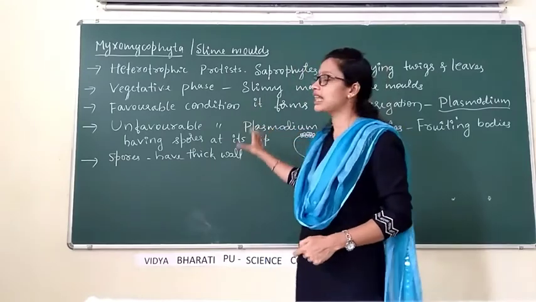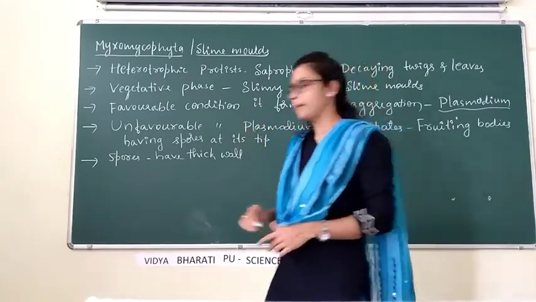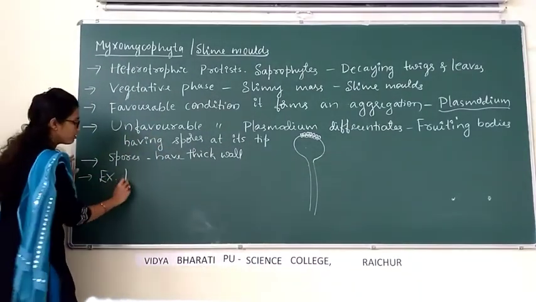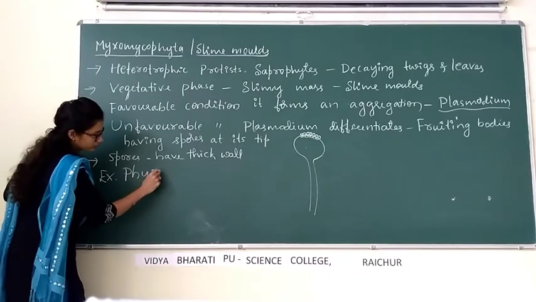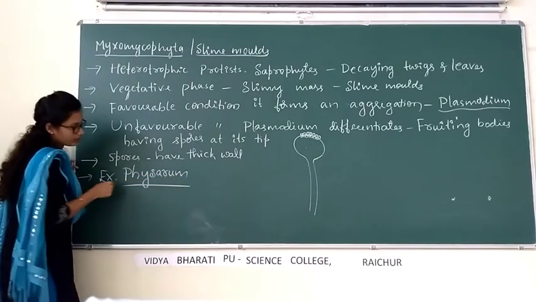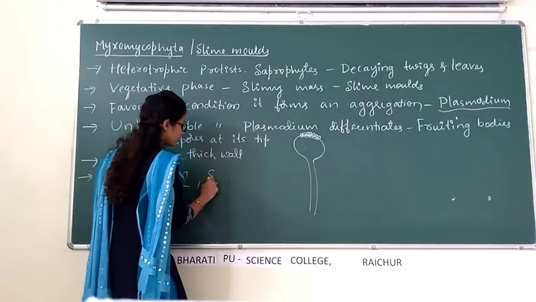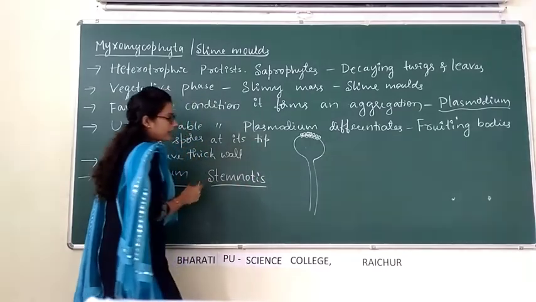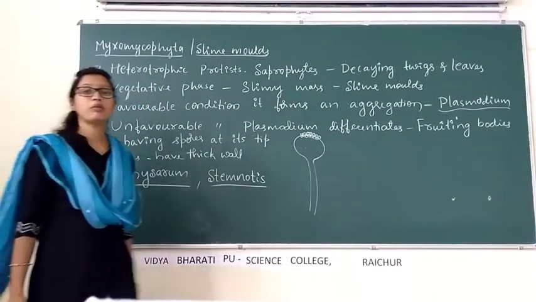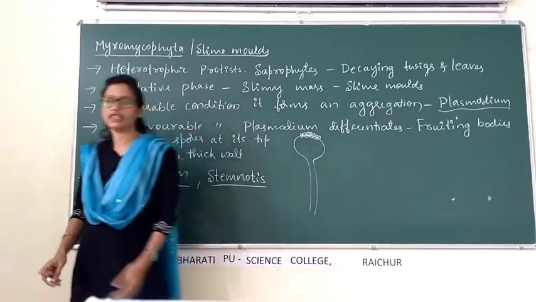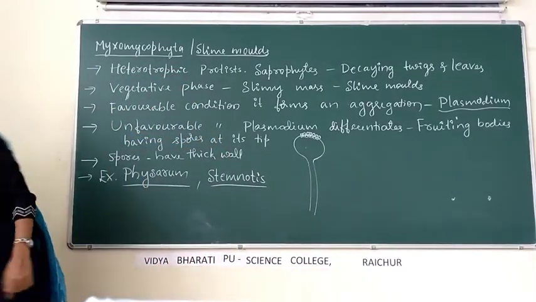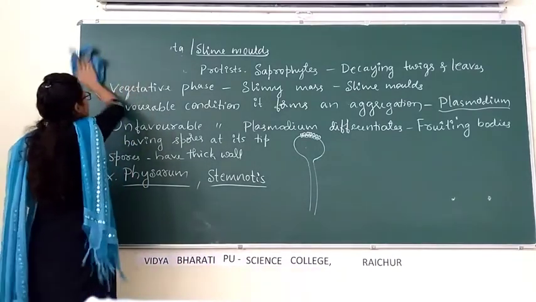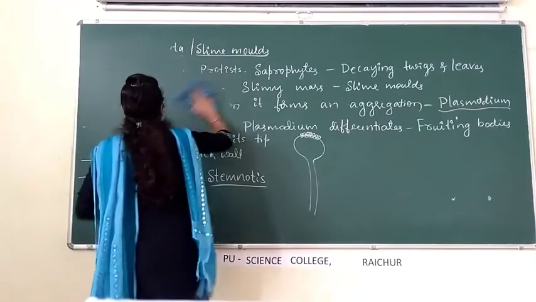This is about slime molds. Then examples of slime molds: Physarum, Stemnotis, are examples for slime molds of Myxomycophyta. This is about Myxomycophyta. Next one is protozoan protist.